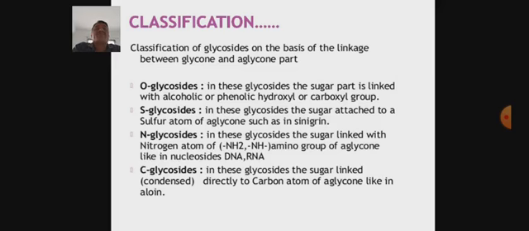Example, nucleosides of DNA and RNA. C glycosides. In these glycosides, the sugar molecule is linked with the aglycone moiety through a carbon atom. Example, aloin.